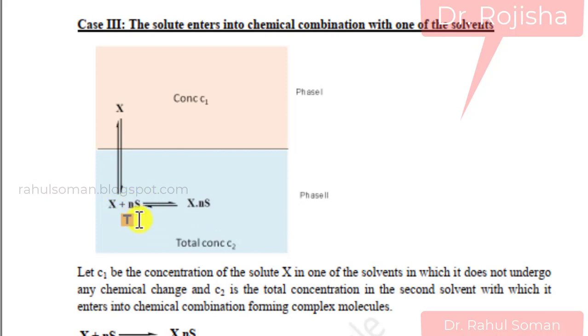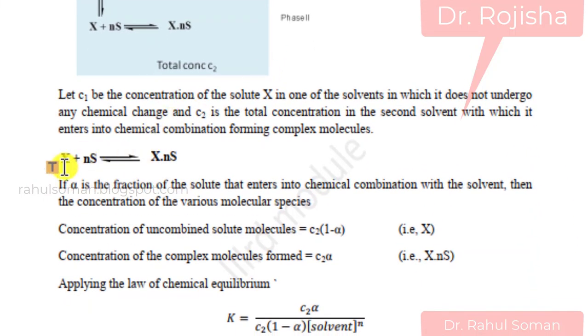Here the solvent is denoted as S, and X is a solute, then it will form XNS. Here the concentration is C1, and here the total concentration of this solute plus solvent, or this complex, is C2. So this is the reaction: X plus NS, the solvent molecules, forming XNS.